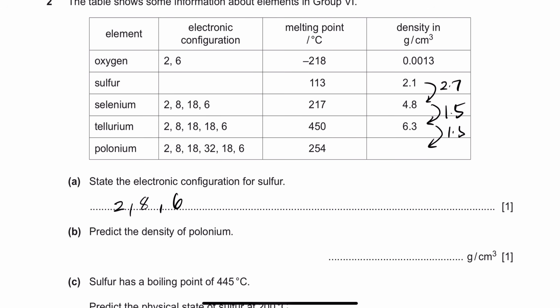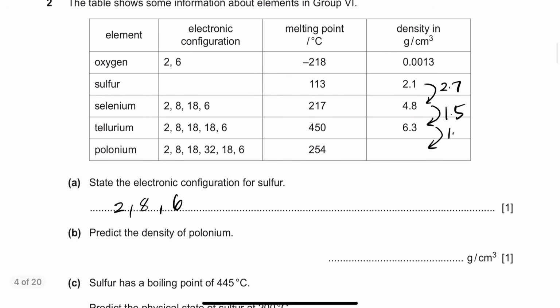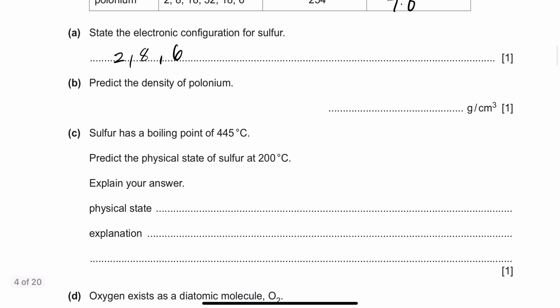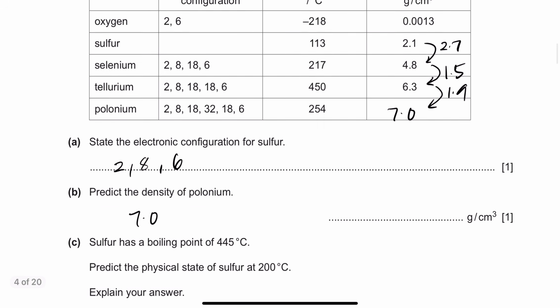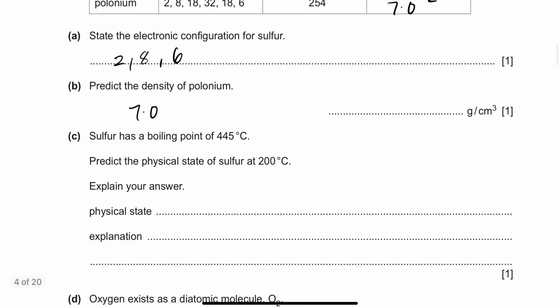So let's make it like 1.5 or 1.6, whatever you want, maybe even 2, you can do anything in between. That doesn't really matter. You can get a difference of 1.9 too, right? So anything between 1.5 and 2.7 you can predict, and let's say I'm going to say it's like 7.0 or 6.9. That's just a prediction, so I can just say 7.0, and in your marking scheme, they'll give you a range. Usually the range is going to be from 6.8 to 9.3 or 9.4. So 7.0 is a good statement, right?